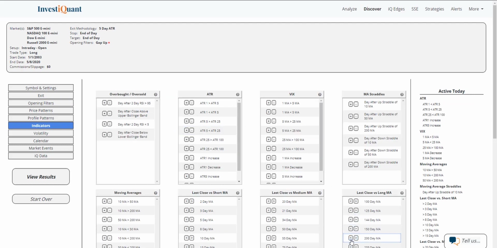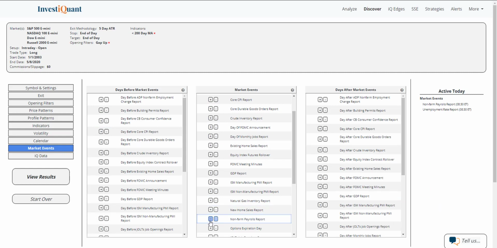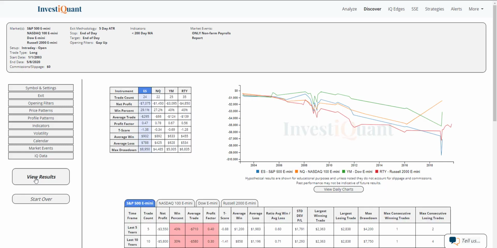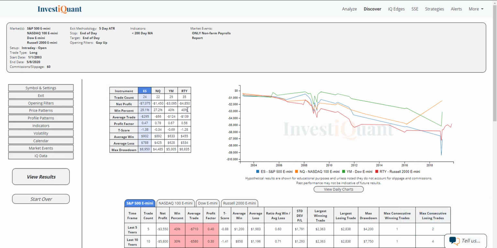Indicators, I'm going to start with below a 200, but I'm also going to show you just the entire sample size in this one as well. And then I'm going to go to market events, and we're going to be looking at the non-farm payrolls report day. So I'm going to hit equals here, and we will be looking at gapping up on non-farm payrolls report day when below a 200. And you can see, looking at the equity curves is pretty obvious, but the win rates as well. Typically under the 200, when you get the gap up, these win rates are pretty poor.